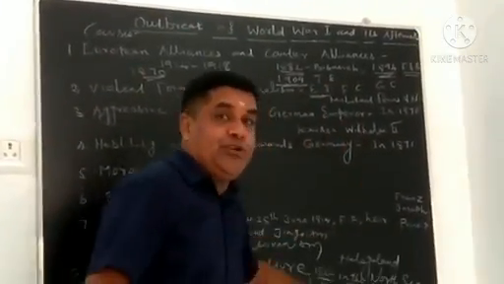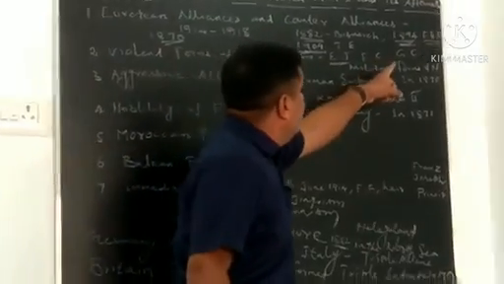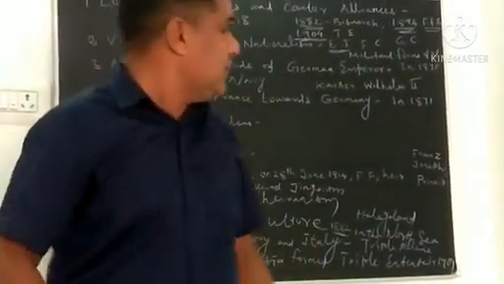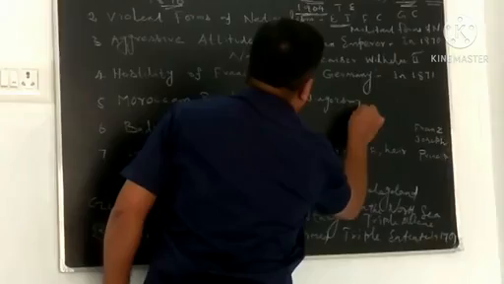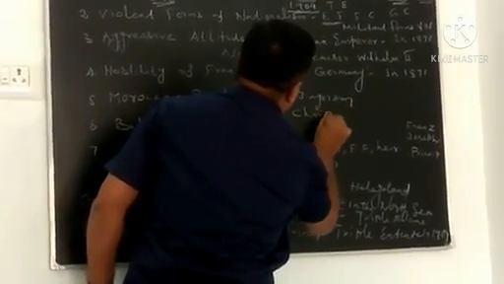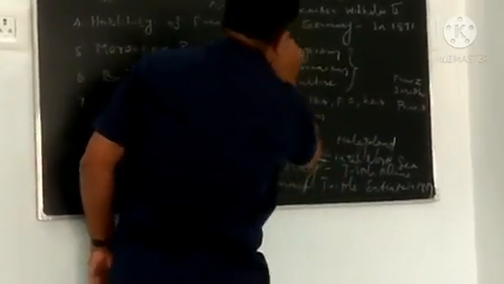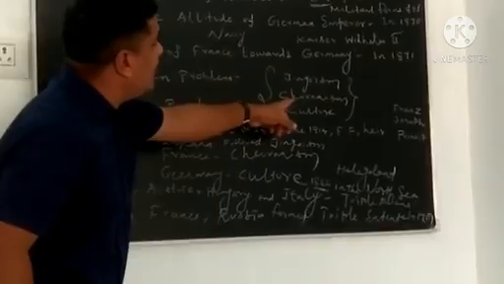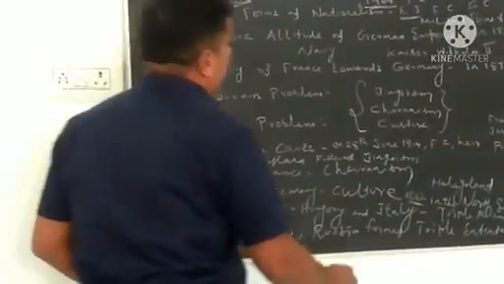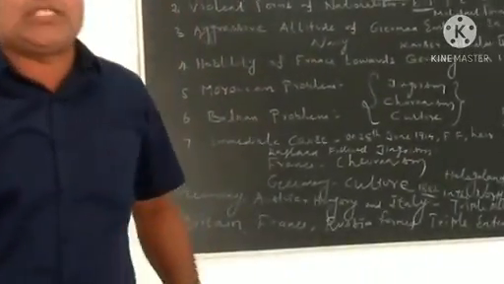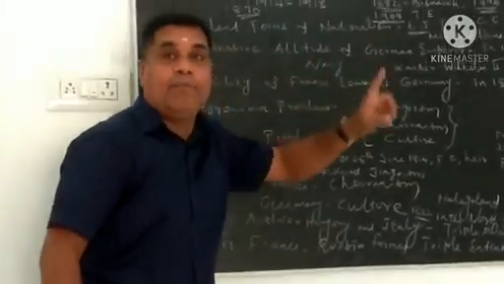England followed jingoism, France followed chauvinism, and Germany followed culture. These three militant forms of nationalism were followed in the European countries before the First World War, and this nationalism was one of the causes for the First World War.